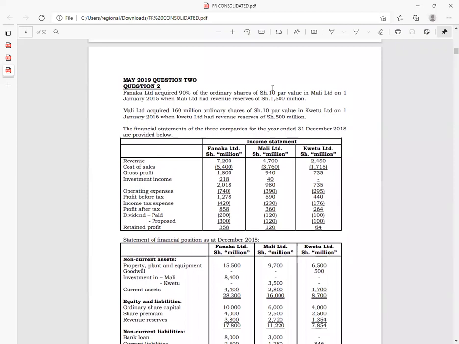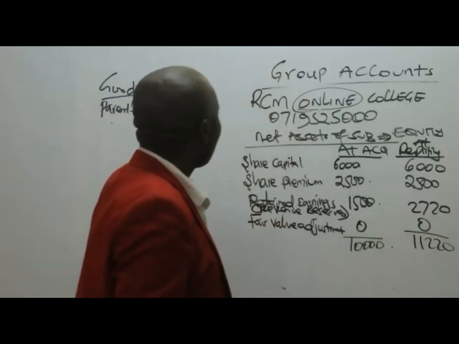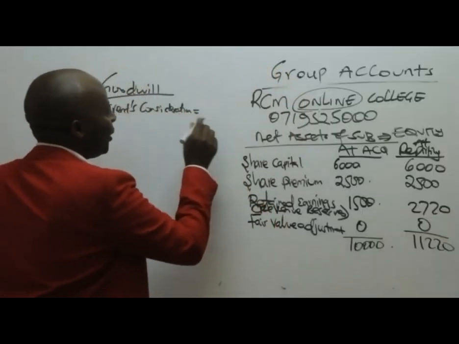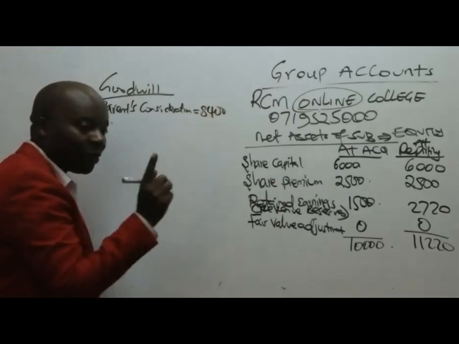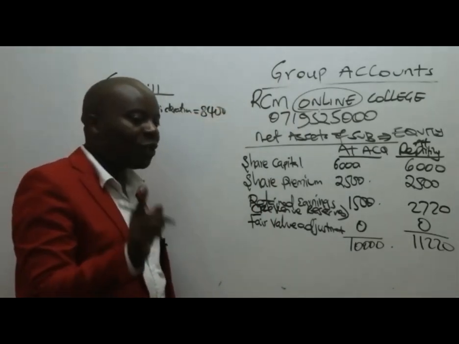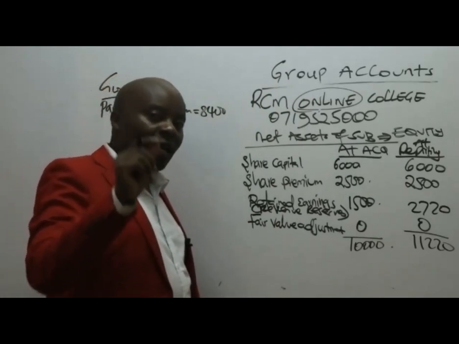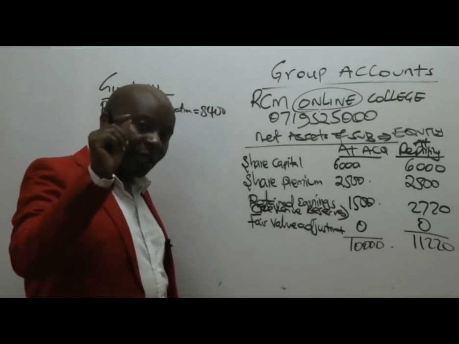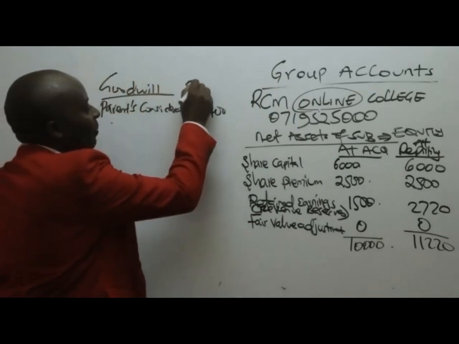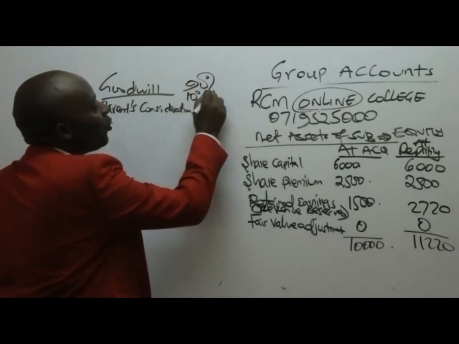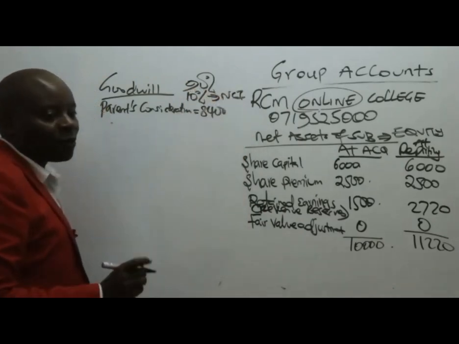They never gave us the exact purchase price here, but if you look at your statement of financial position, you'll be able to see the investment in Mali, and you'll see that Fanaka, the parent here, paid 8,400 for that investment. Remember, they never bought 100%. They only bought 90%, meaning there is another investor who bought the balancing figure. The parent company bought 90%, so 10% was bought by the NCI.